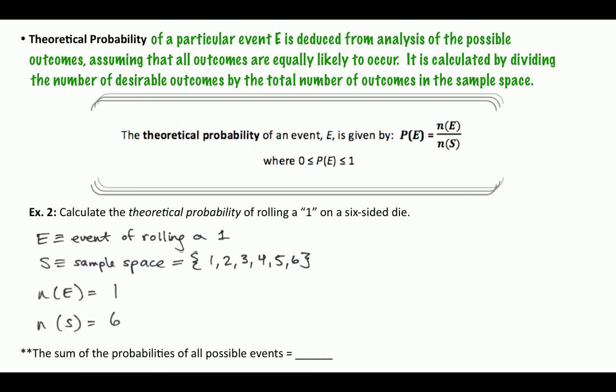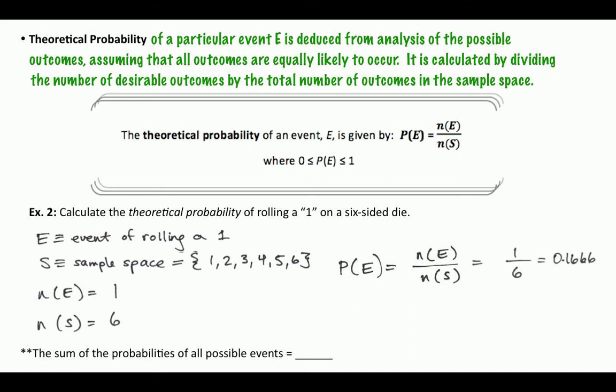The number of ways that we can roll a 1 is just 1. If you roll a dice, there's only one way that you're going to get a 1. There's only one on there. The total number of ways that we could roll a number is 6. And so the probability of rolling a 1 is simply 1 in 6.